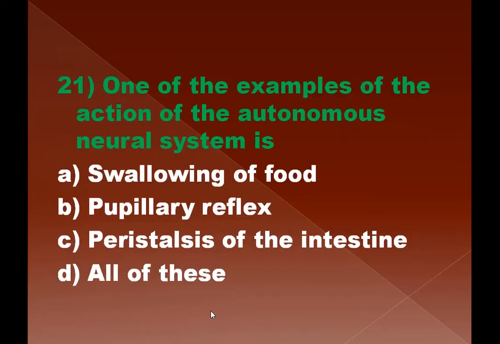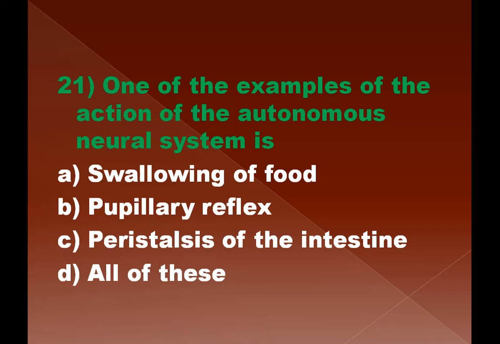Question number 21. One of the examples of the action of the autonomous neural system is A, swallowing of food, B, pupillary reflex, C, peristalsis of the intestine, D, all of these.